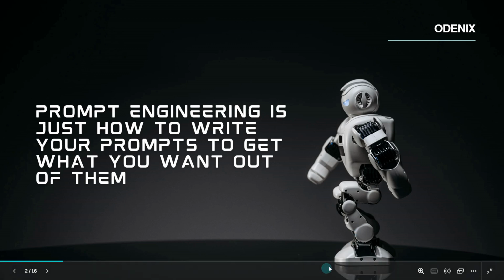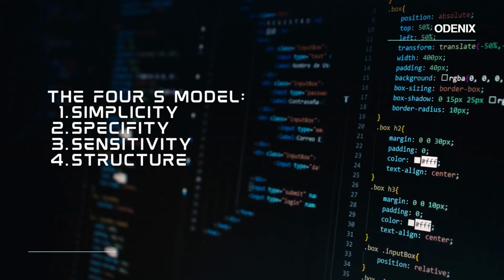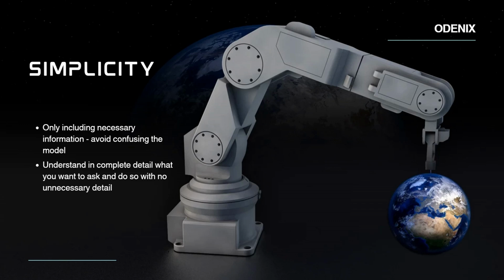So I follow the 4S model: simplicity, specificity, sensitivity, and structure. So first up, we've got simplicity. You only want to include necessary information to avoid confusing the model. And the best way to write in a simple way is to understand exactly what you want and ask for that with no unnecessary detail.